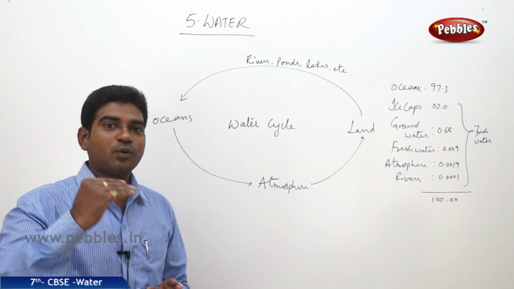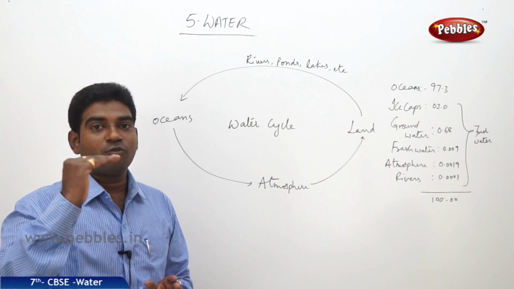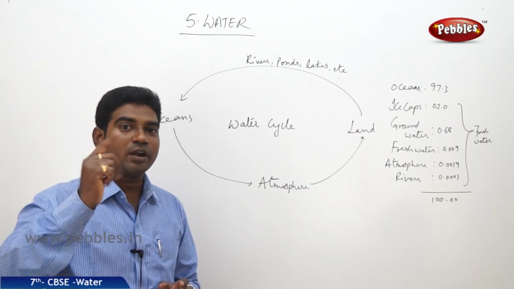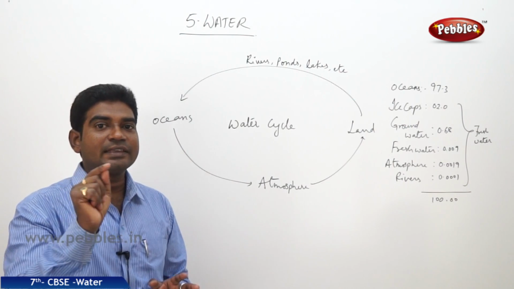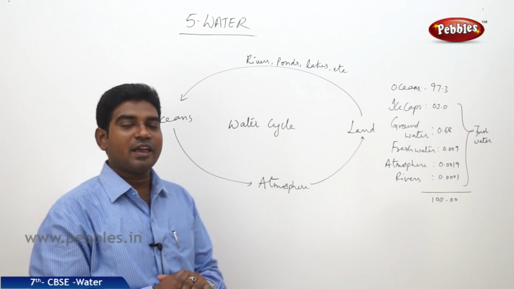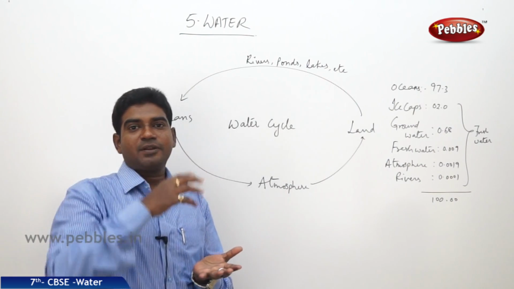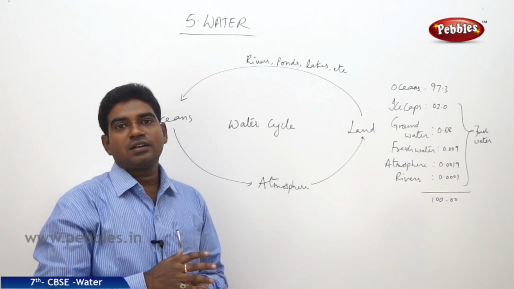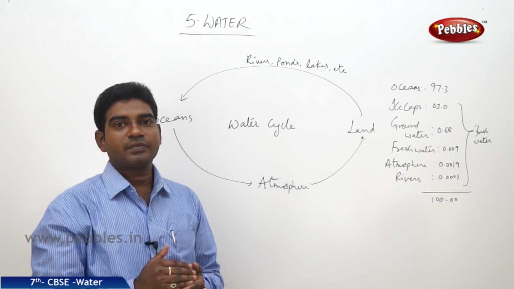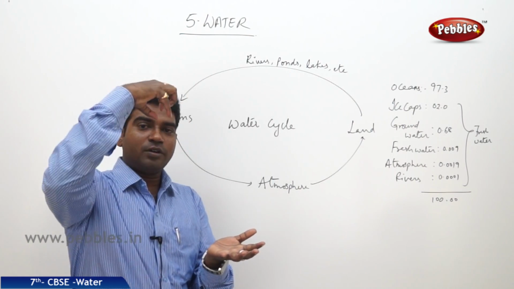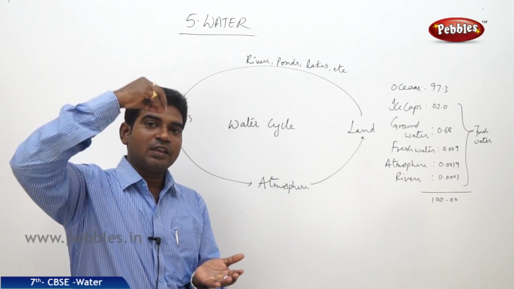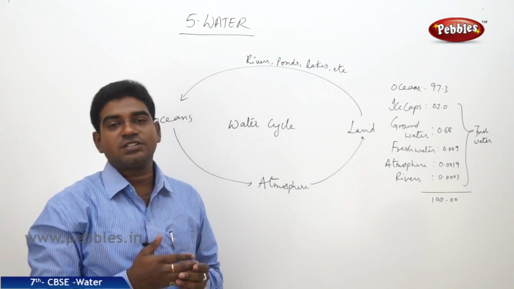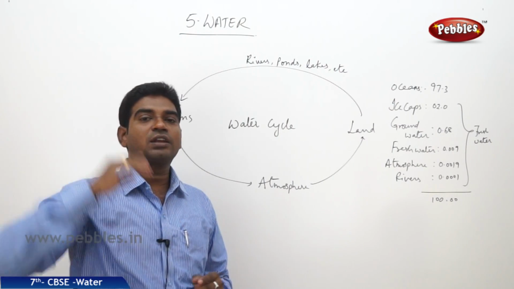So there water gets converted into water vapor, and from water vapor it travels into the clouds. This process of water getting converted into water vapor is evaporation. Once the evaporation happens, the water becomes water vapor, and the water vapor goes into the clouds. The water vapor is going through the atmosphere to the higher elevation, and once it reaches the clouds, there is a temperature variation from the ground level to the cloud level.